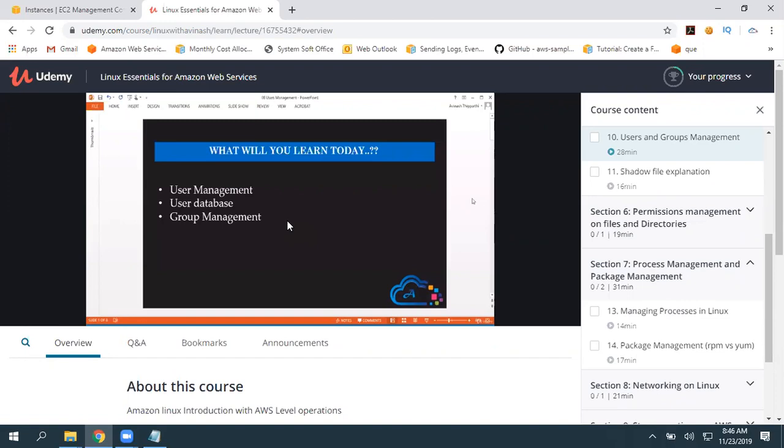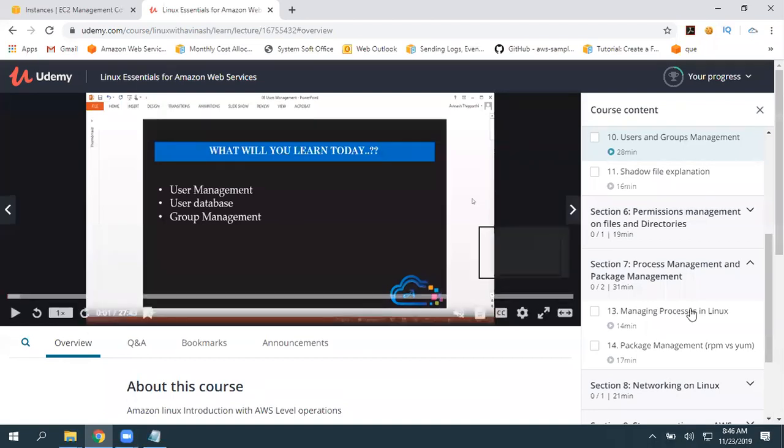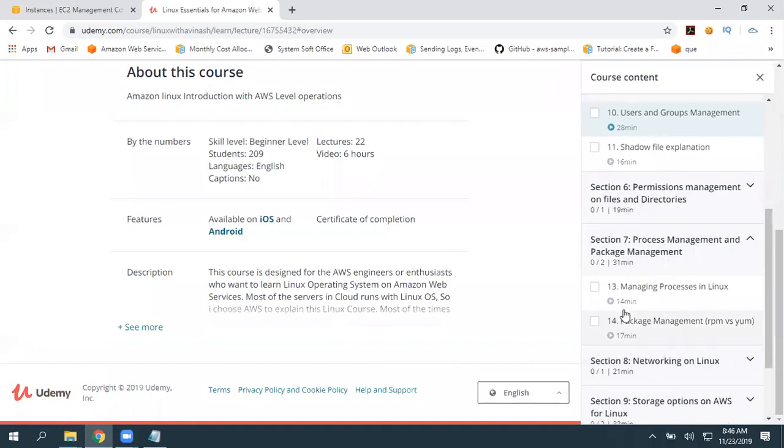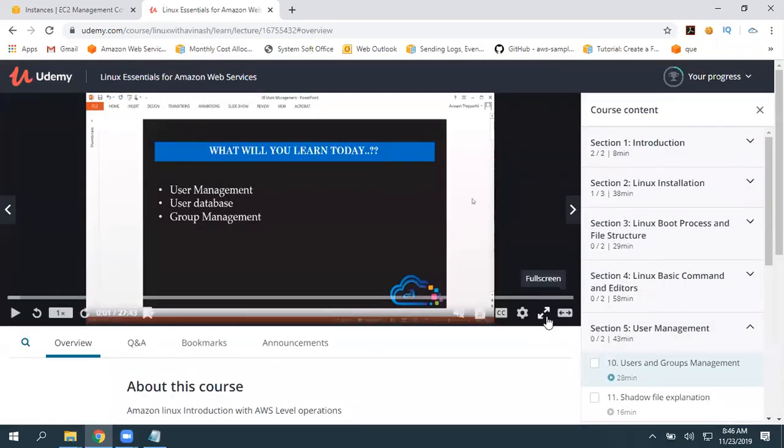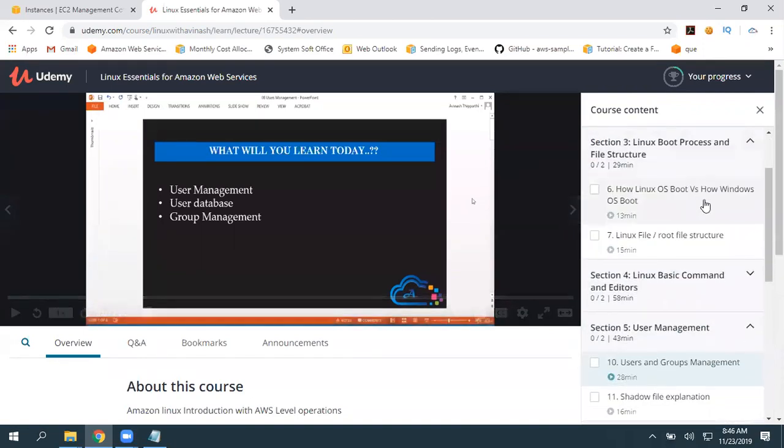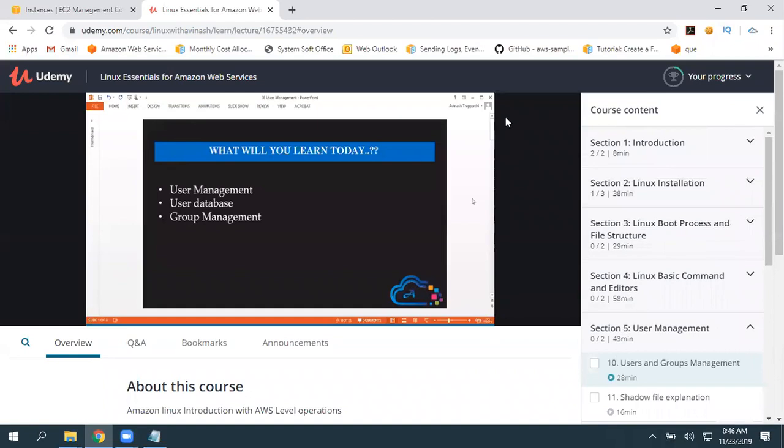If you have some experience with the Linux operating system, absolutely no issues. But if you do not have any experience with Linux, if you are a novice or want to learn from scratch right now, yes, follow these 9 sections and complete them. Now you know how to launch a Linux instance. You can skip that installation part, no issue. You can skip this installation and the boot process also. There is really no need to worry about that.